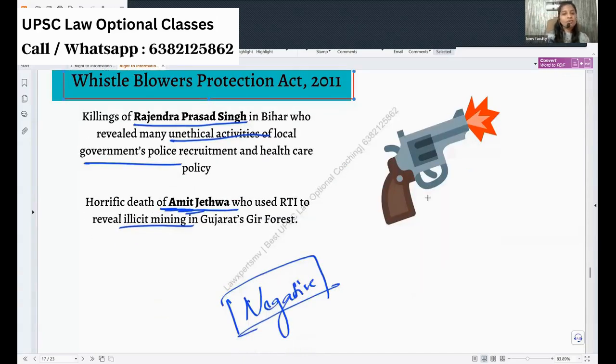And we all know a lot of RTI activists were killed. Rajendra Prasad Singh, he was an active person in RTI. He was in Bihar actually. He revealed a lot of unethical activities of the local government and all, healthcare and all, and he was killed.